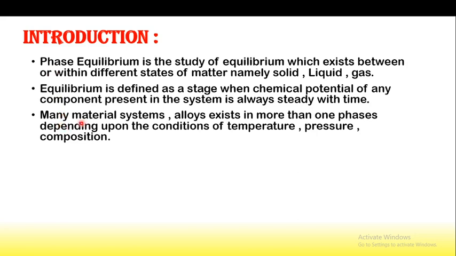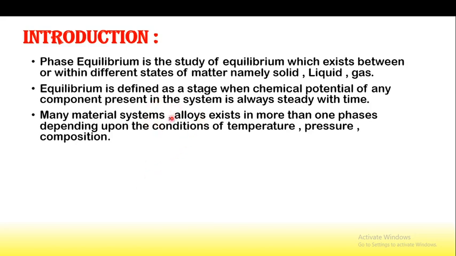So many material systems, some alloys, exist in more than one phase depending upon the conditions of temperature, pressure and composition. If we consider the water system, we know that water exists in three forms: ice, water and vapor.